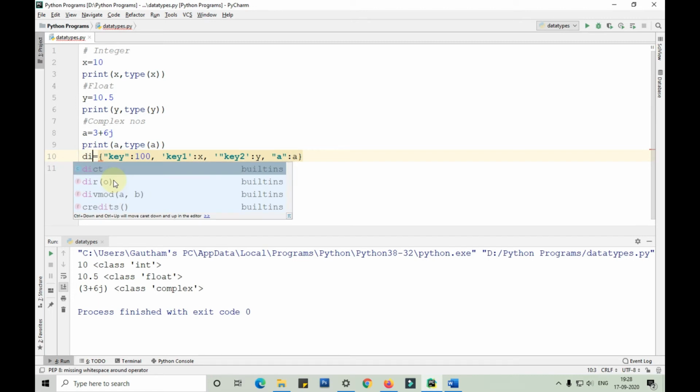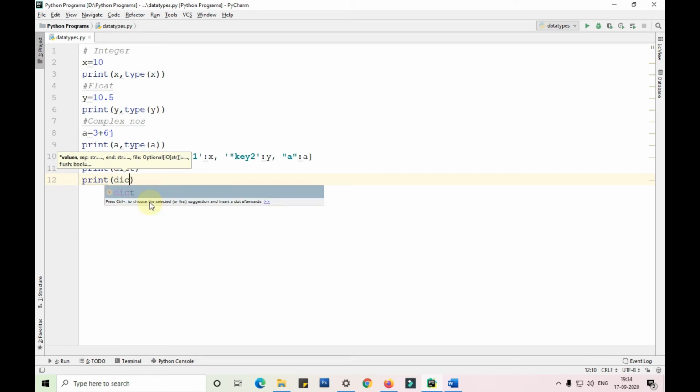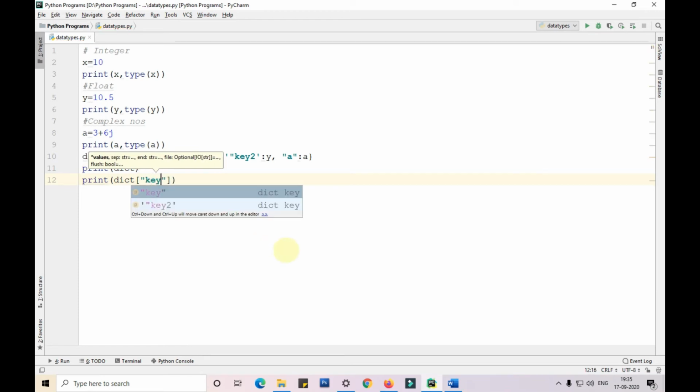I'll take that as dict. So guys, I'm printing the dict here. After that, to print a particular value from the dict, I'll write the command as print dict of, in square brackets guys, key 2. We'll call the key 2.